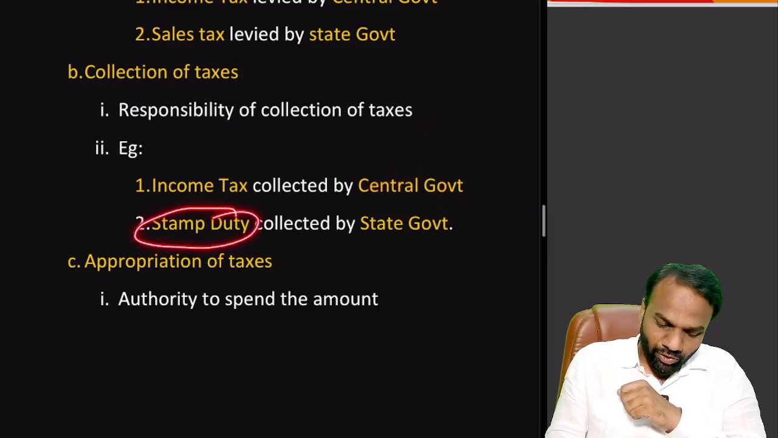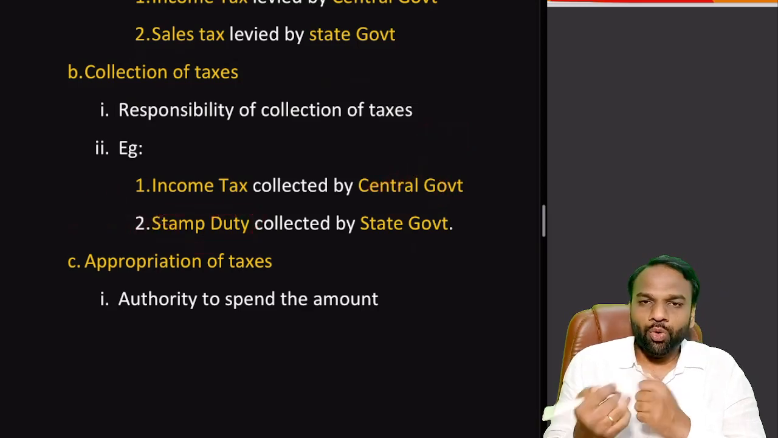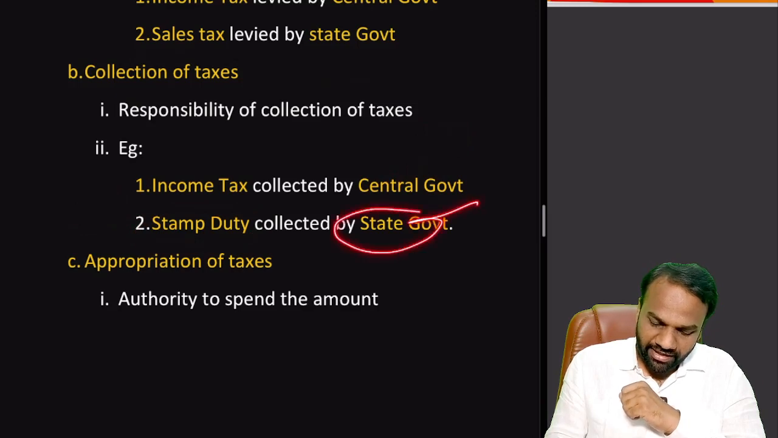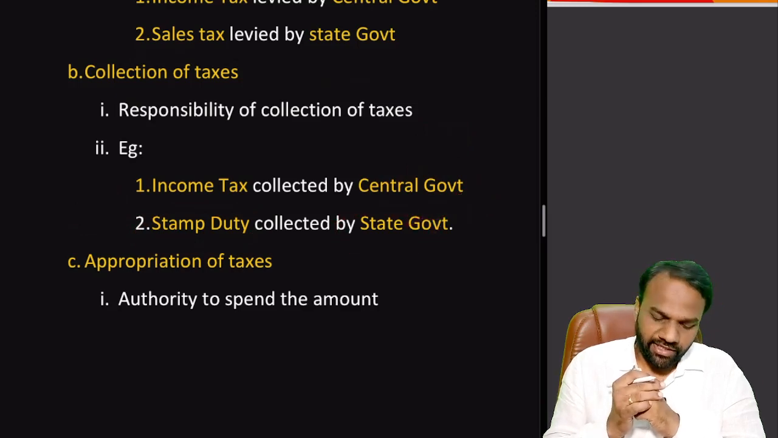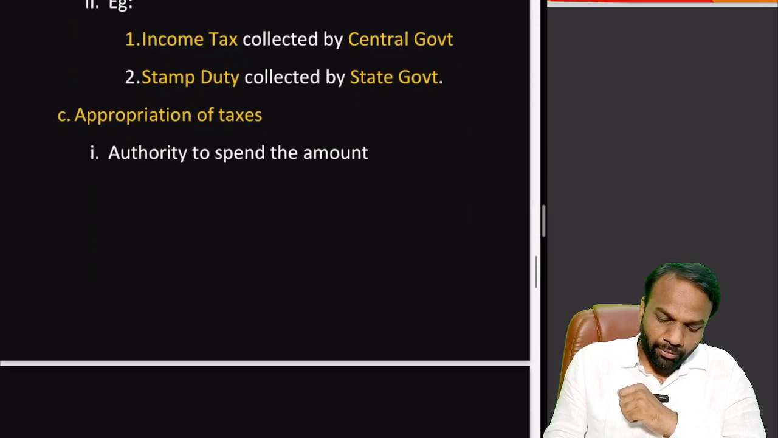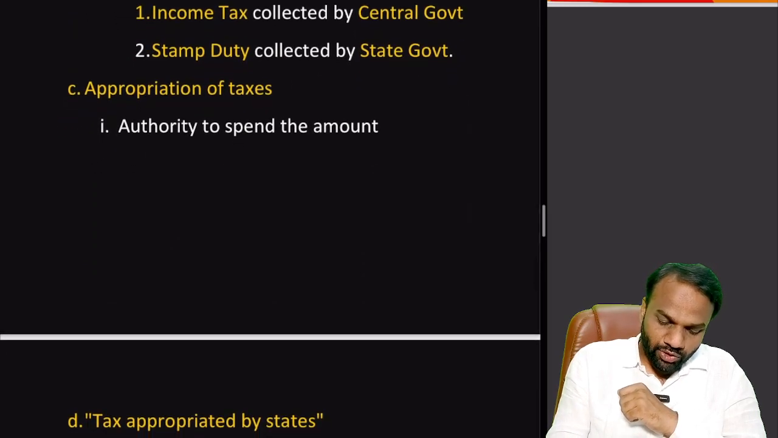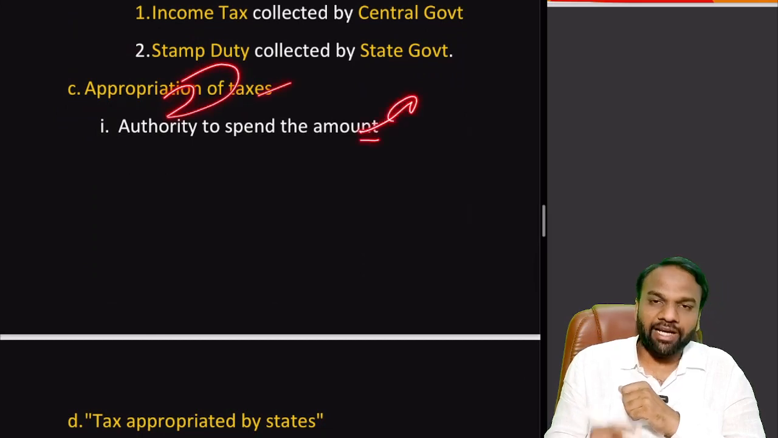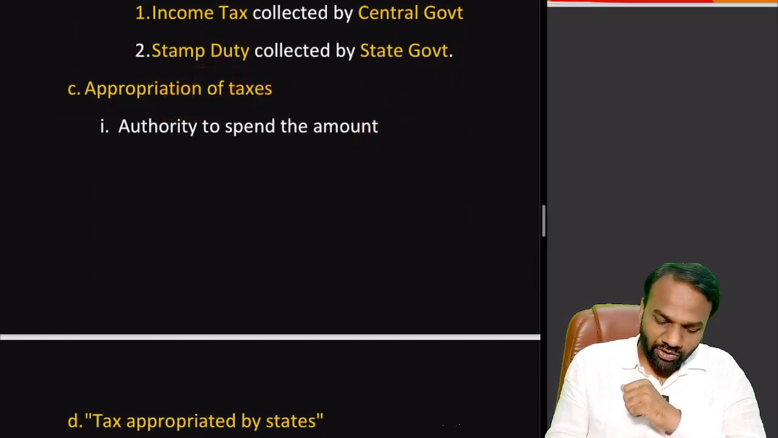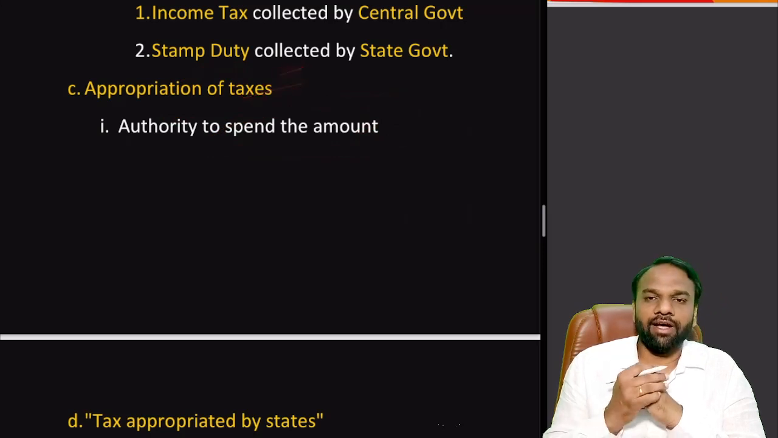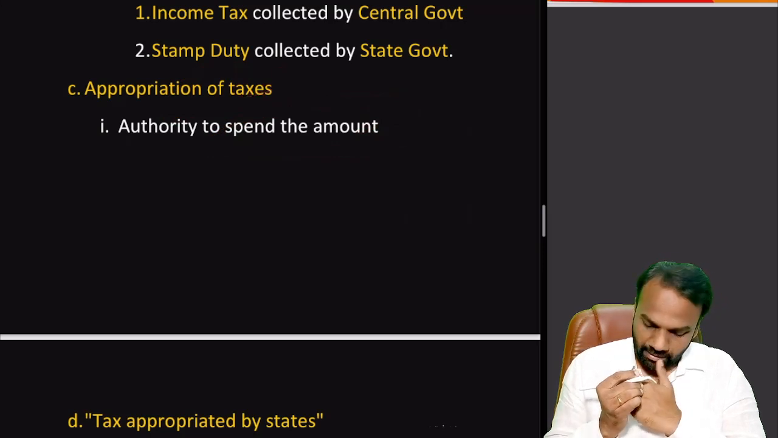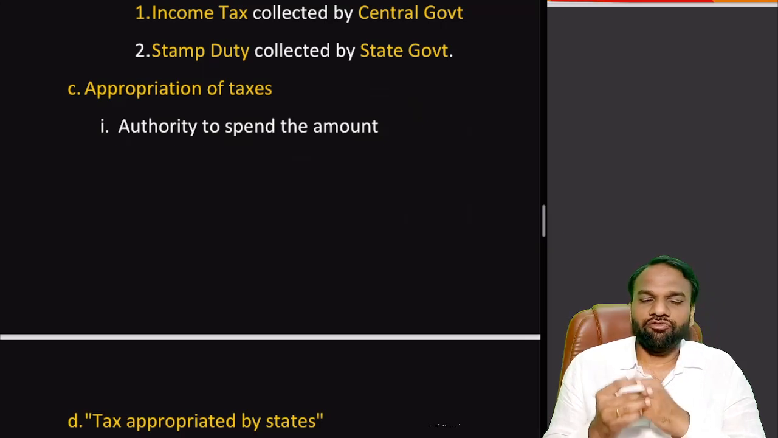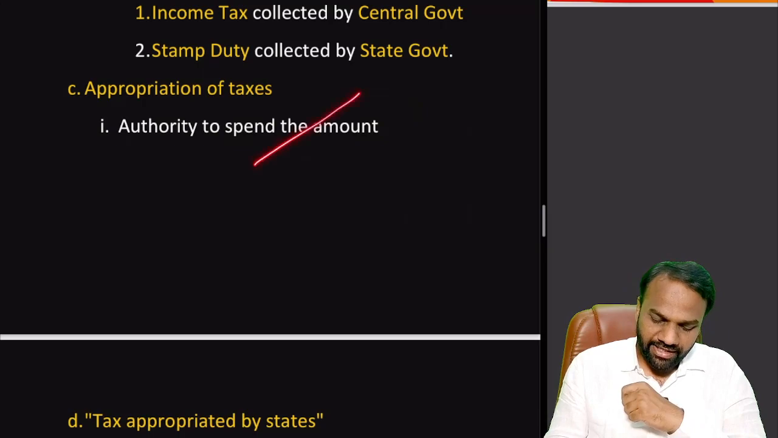Now there is one more tax called stamp duty. Who collects the stamp duty? Stamp duty is collected by the state government. Next, appropriation of taxes. Once you collect the taxes, who has the authority to spend the amount? This is about appropriation, that is, who can spend the amount. Later on we shall see who has the power, whether the center has the power or the state has the power.